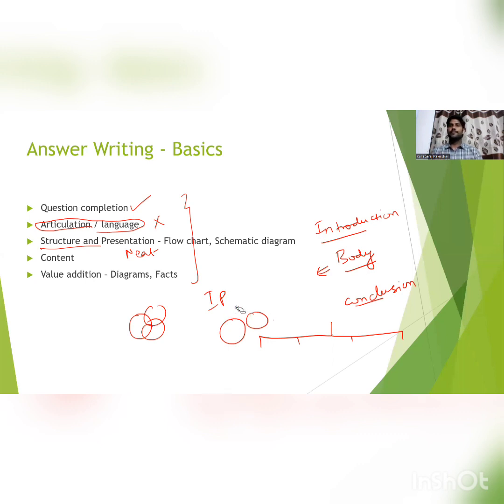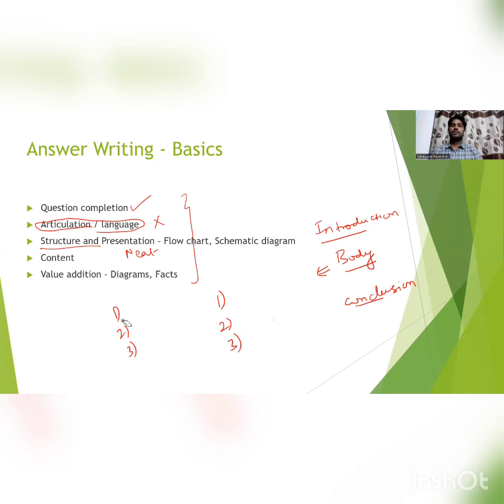And one more very, very important aspect: always while listing out the points, use the numbers 1, 2, 3. It is always psychologically satisfying for the examiner. For example, if you're writing 10 points for a 10 marks question and you use the numbers, then you can satisfy the examiner psychologically that you have given 10 points for a particular question, right?